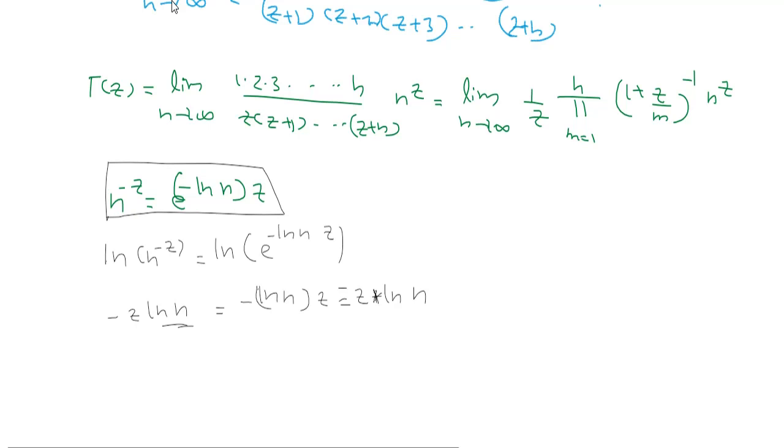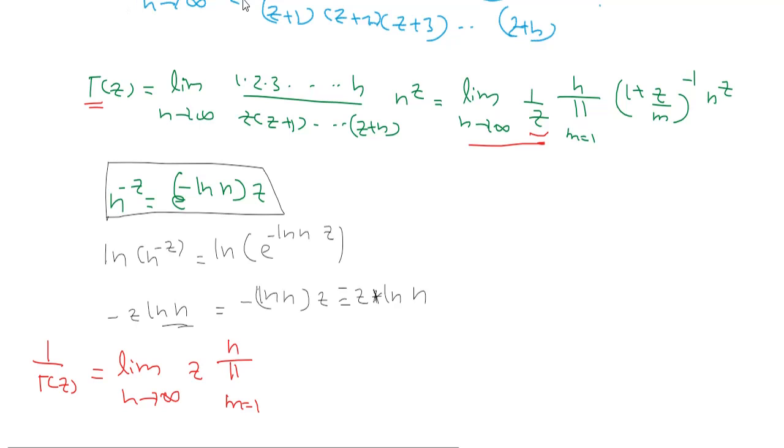Now from the above equation I am going to write down the expression for 1 by gamma z. So 1 by gamma z will be equal to limit n goes to infinity, z into product m equals 1 to n, where instead of 1 by z you will have z.